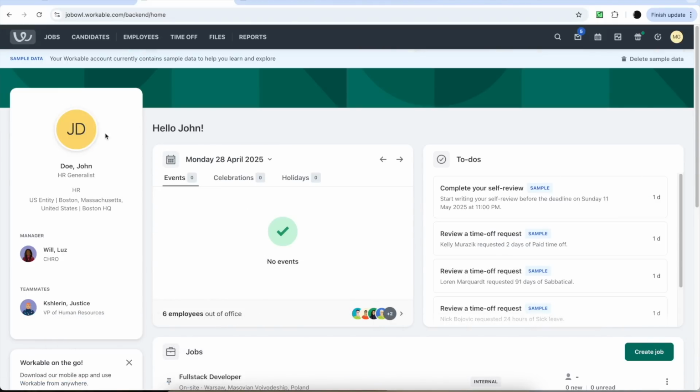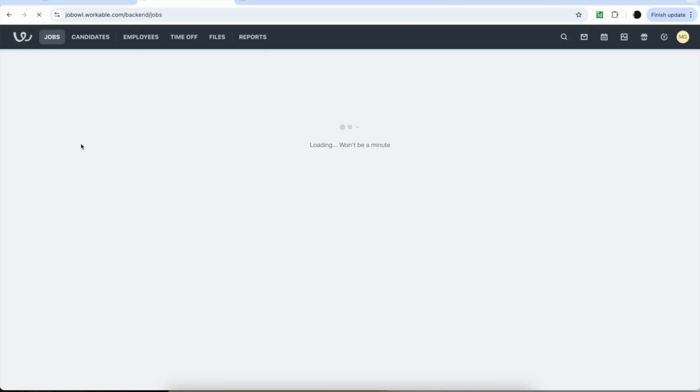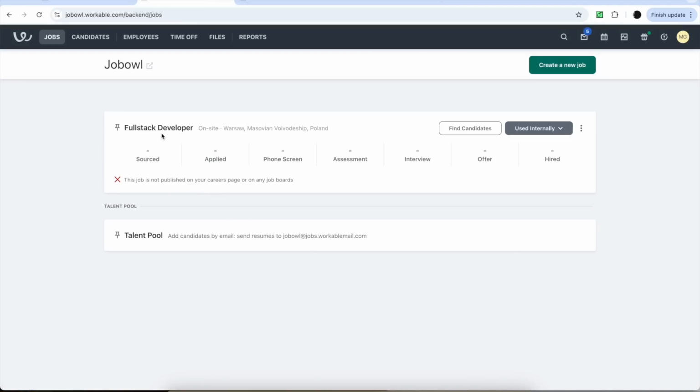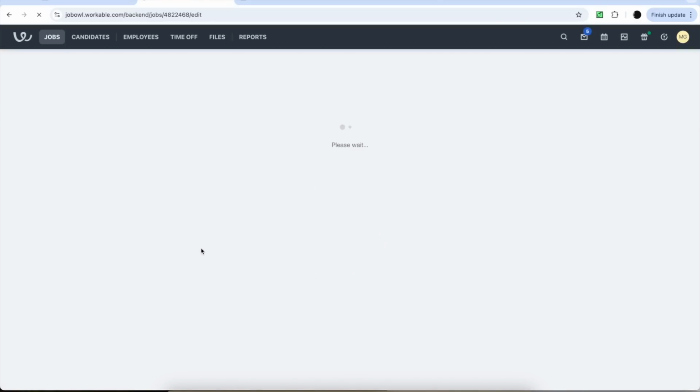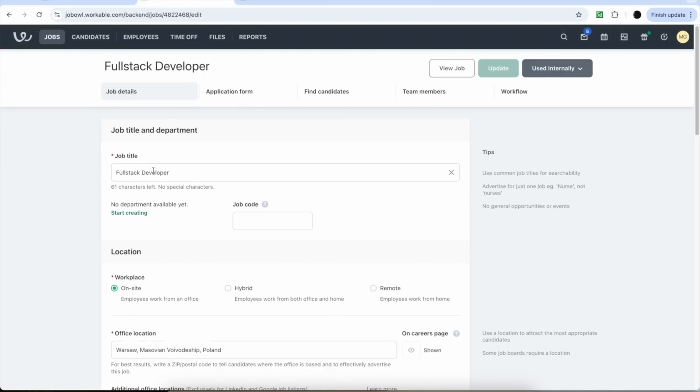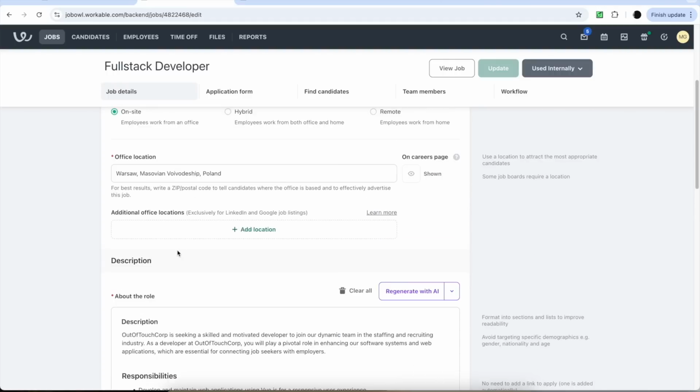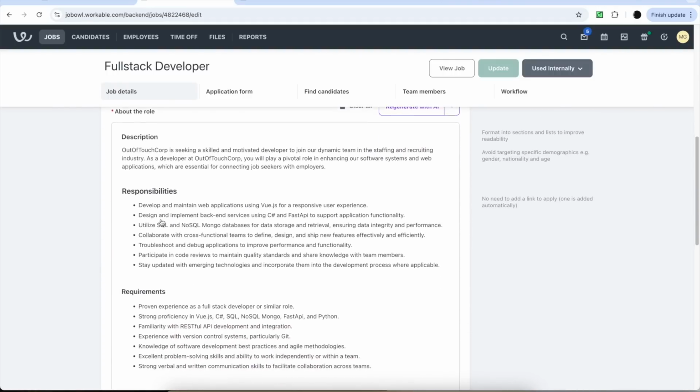We are inside Workable. Let's see how companies post their jobs. When a company that relies on an ATS posts a job listing, they don't actually do it through the job sites. They just use an ATS to publish them, and it does it for them. So let's go to jobs and see what we have. We already have a full stack developer position open. Let's see the description. We have a full stack developer position in Warsaw, and the description is pretty standard.